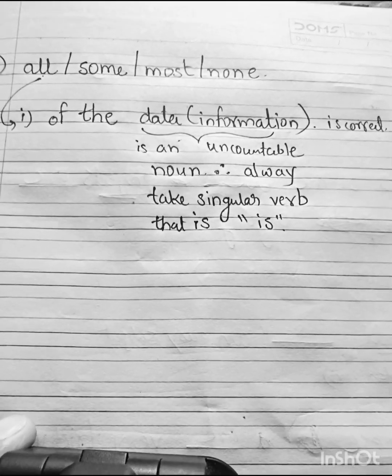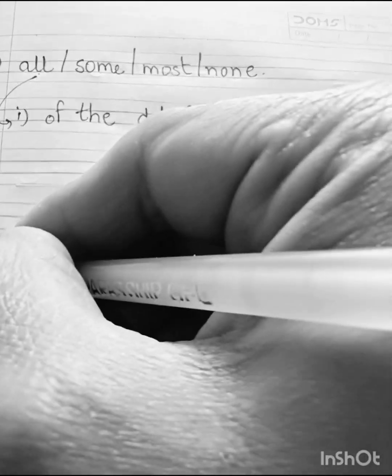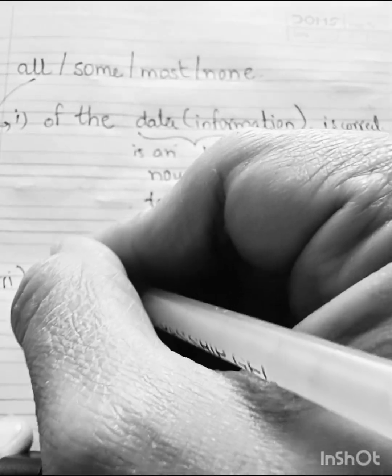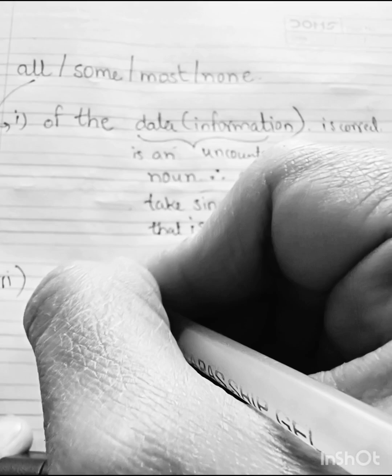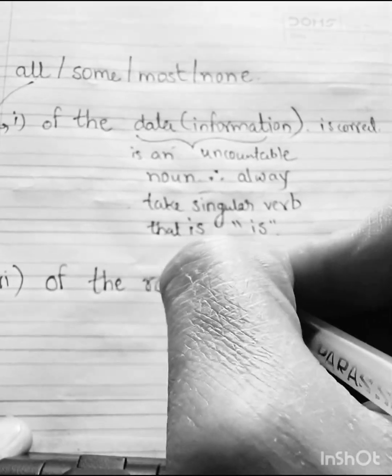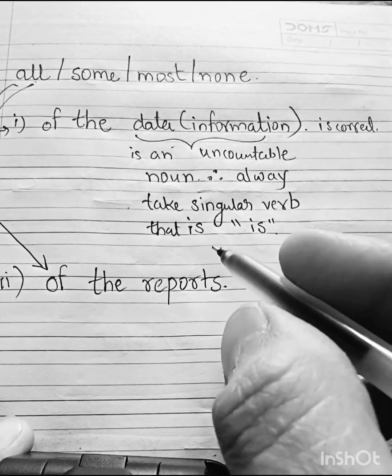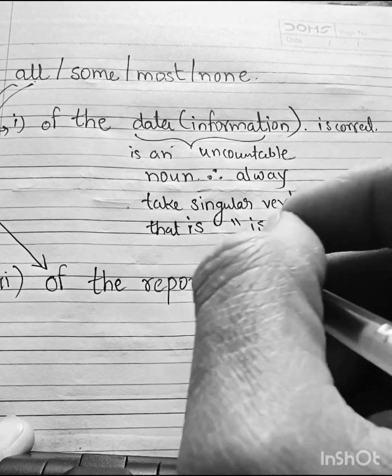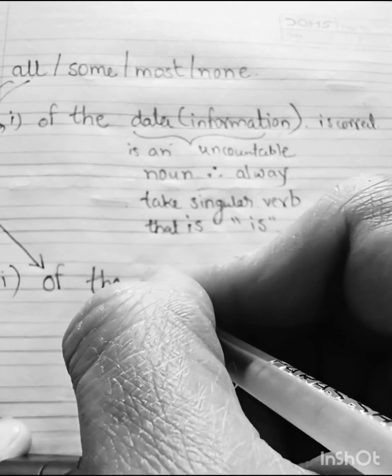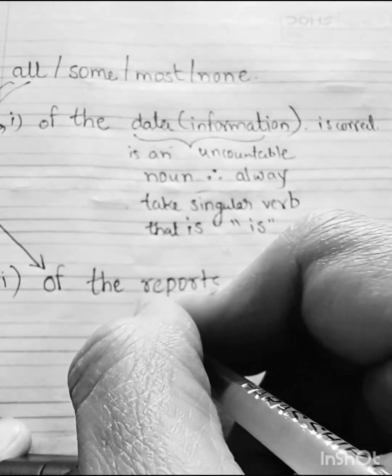Now let's take an example of a countable noun. All of the reports are correct. Reports is a countable noun.